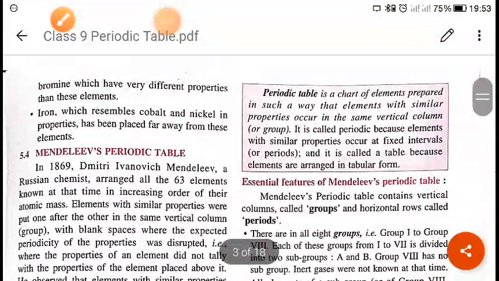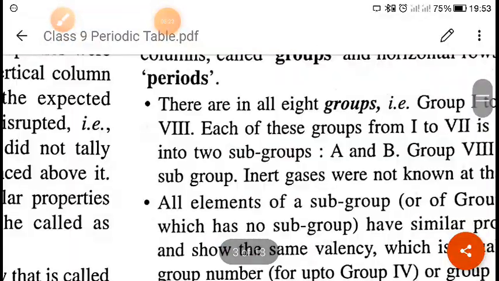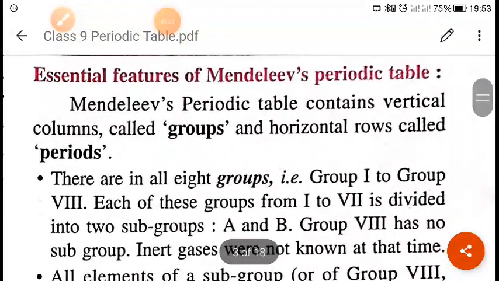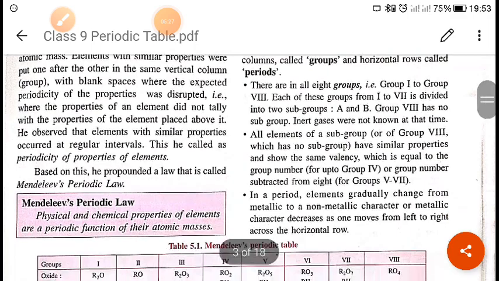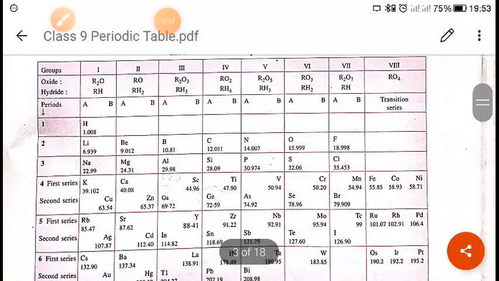So now again we will come here. We will see what the essential features of this Mendeleev periodic table are.